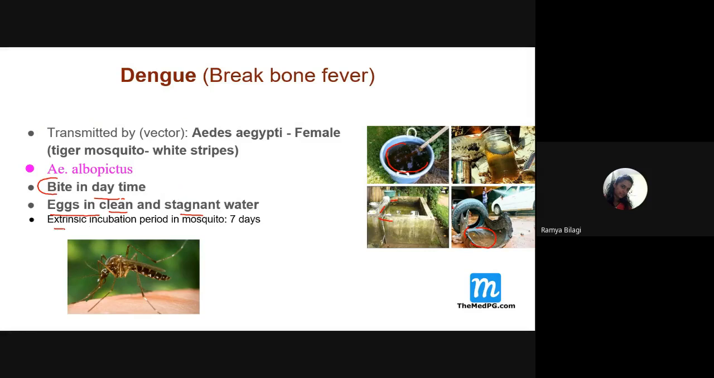And what is the incubation period in this mosquito? It is 7 days. For example, if this mosquito gets infected with the dengue-causing virus, its incubation period is 7 days. It is called the extrinsic incubation period. And once this mosquito is infected, it will remain lifelong as a vector or carrier of this particular dengue virus.